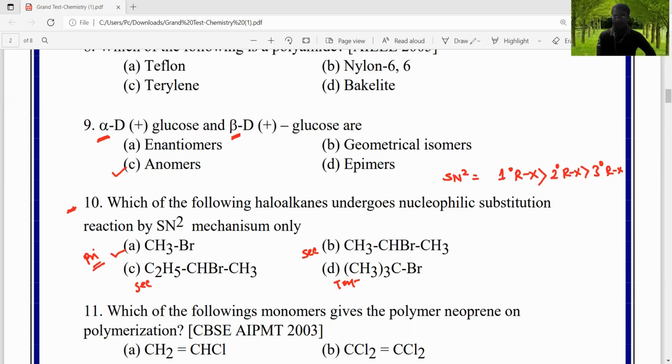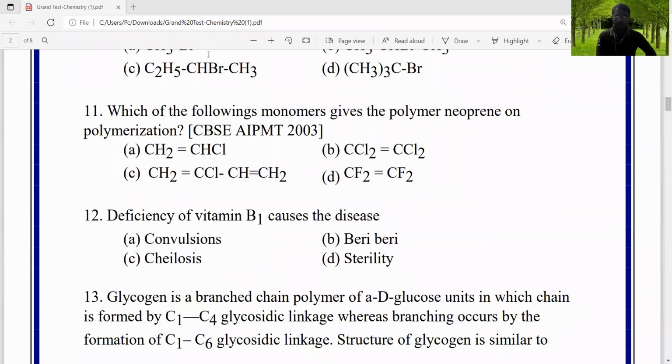The next question is the 11th. Which of the following monomers gives the polymer neoprene on polymerization? Neoprene is a rubber, right? We know that neoprene is made up of chloroprene monomers, and chloroprene is nothing but 2-chloro-1,3-butadiene, and therefore the correct answer is C, right?